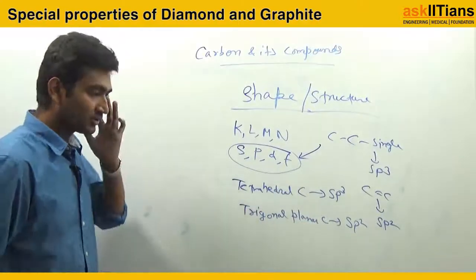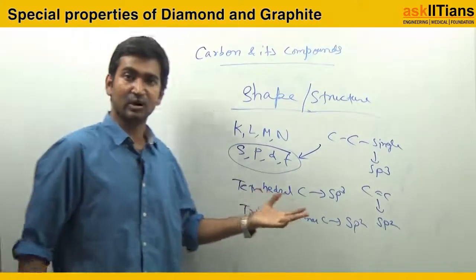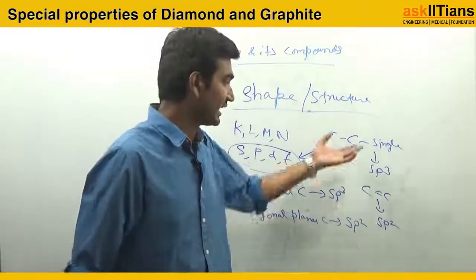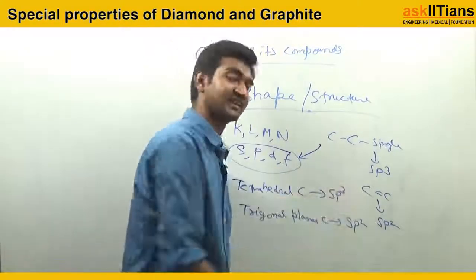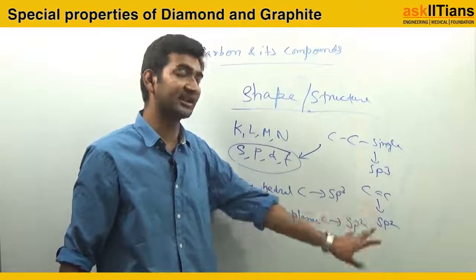Now I will tell you the properties of diamond and graphite with the help of sp3 and sp2, meaning the single bond and the double bond case.